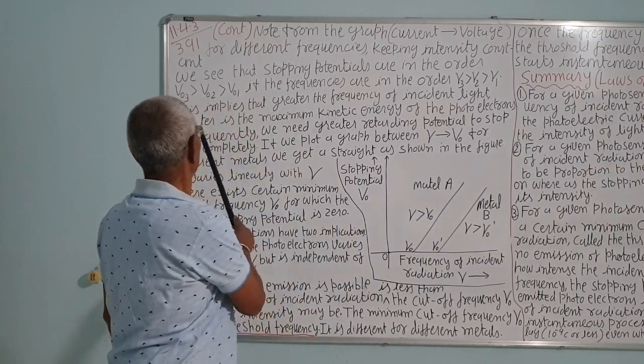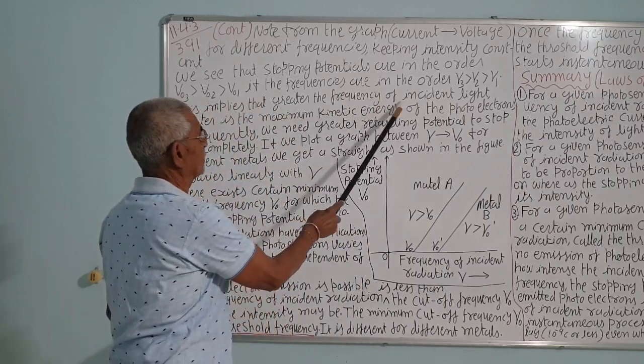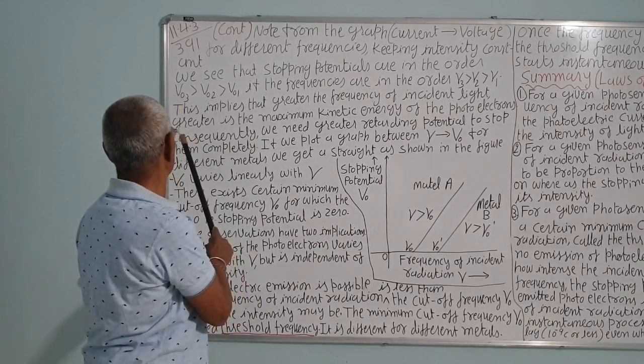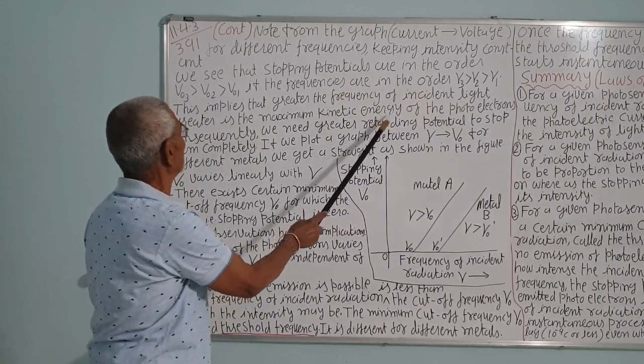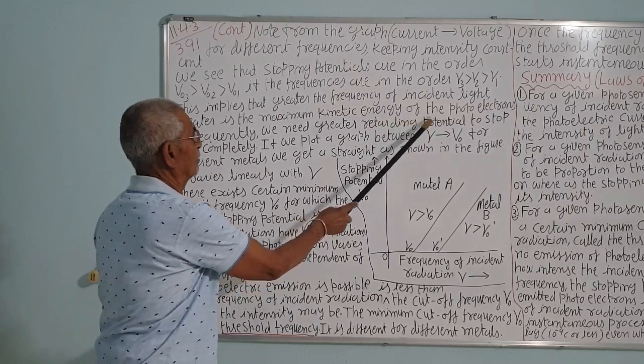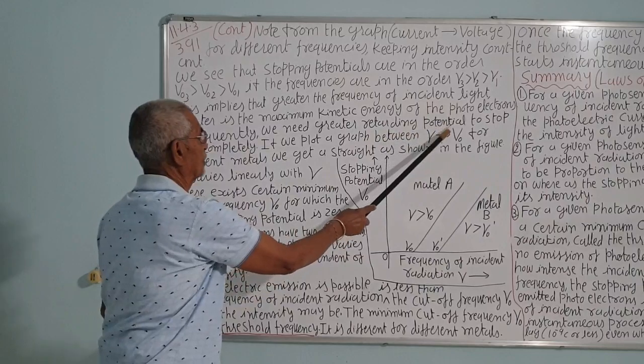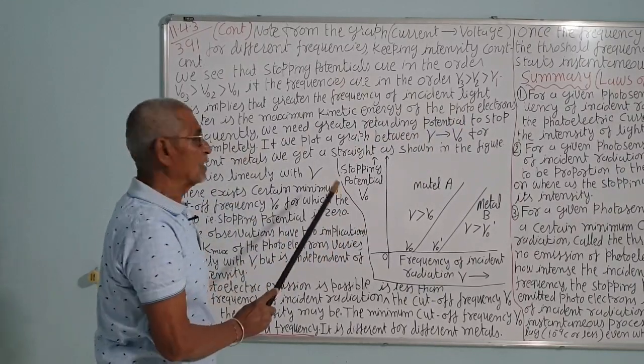Correct? This implies that the greater the frequency of the incident radiation, the greater is the maximum kinetic energy of the photoelectrons. Consequently, we need a greater retarding potential to stop them completely.